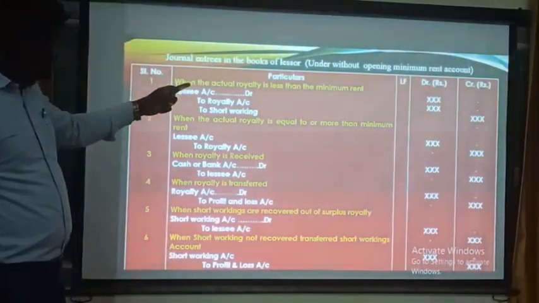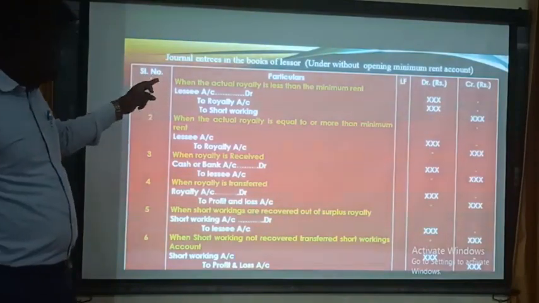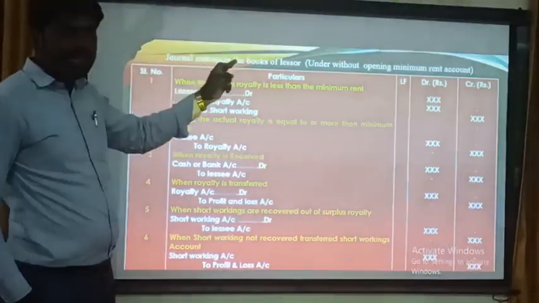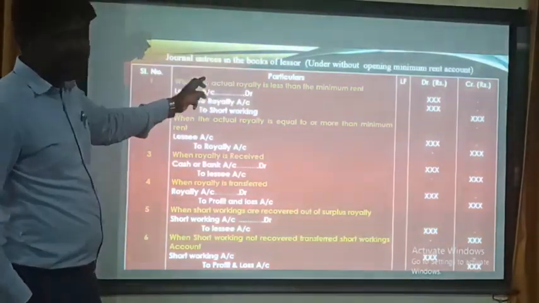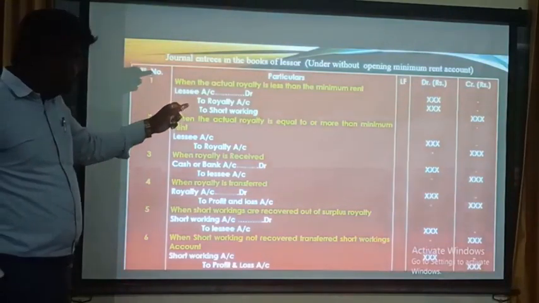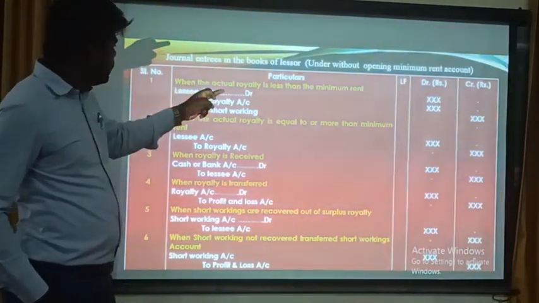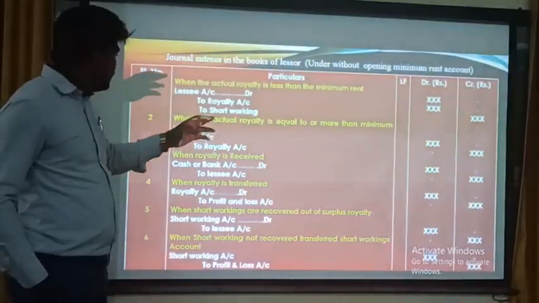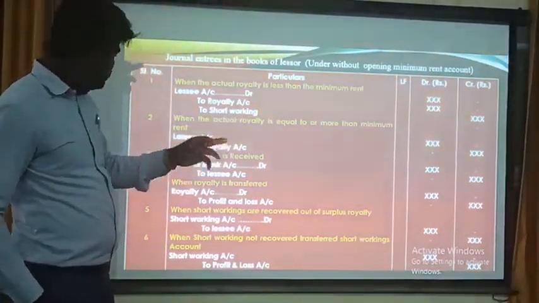Lessee account debited to royalty account, to short working account. Actual royalty is less than the minimum rent under lessor. Find the actual royalty is equal or more than minimum rent. This is lessee account debited to royalty account.